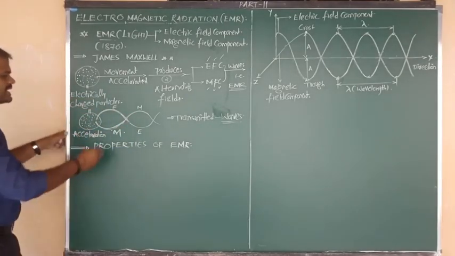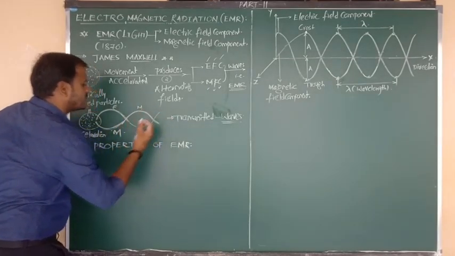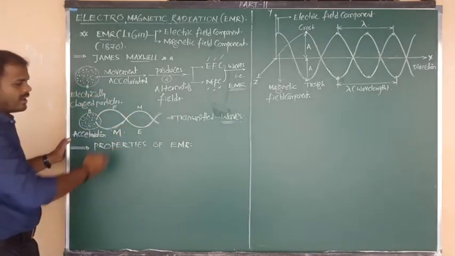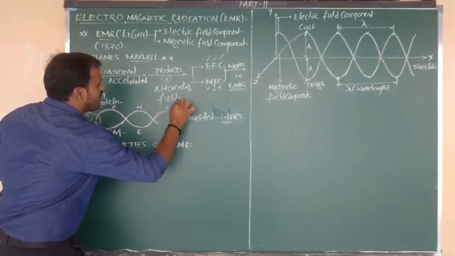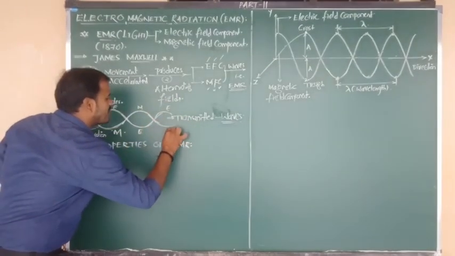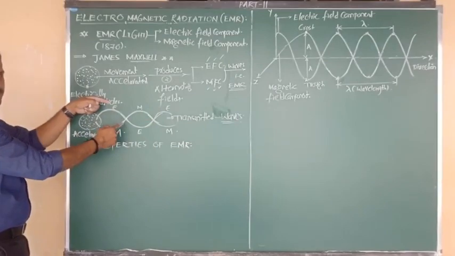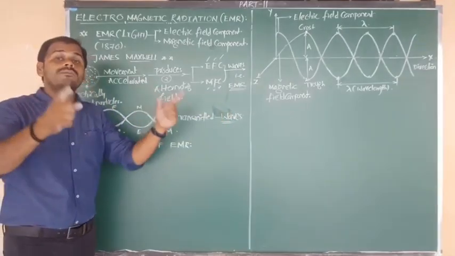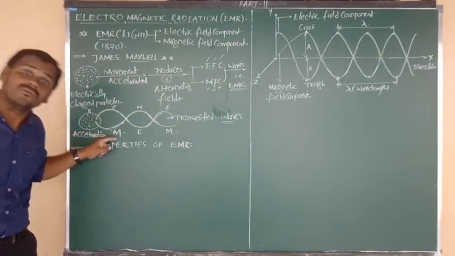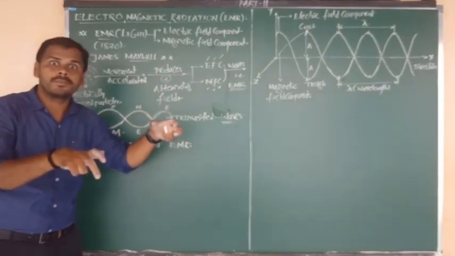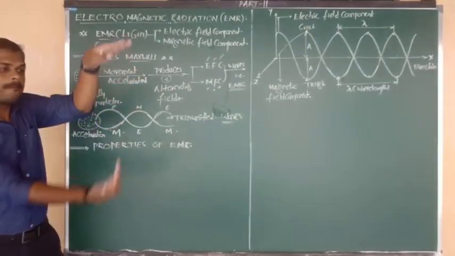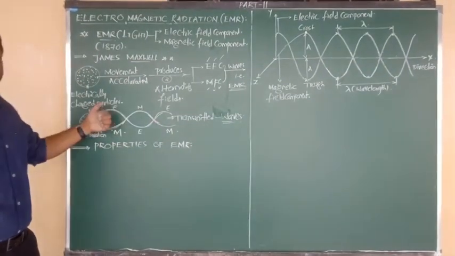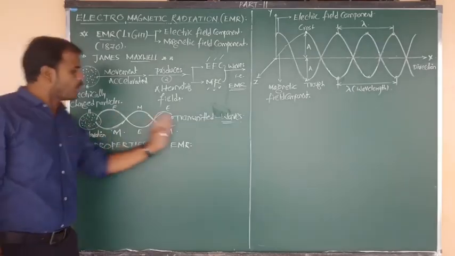Alternately, here we get the production of magnetic field, again here the production of electric field, again here electric field, and here magnetic field. So electric and magnetic, magnetic and electric. How are they propagated? Always, the electric and magnetic fields are produced alternately, and always both the fields are perpendicular to each other.